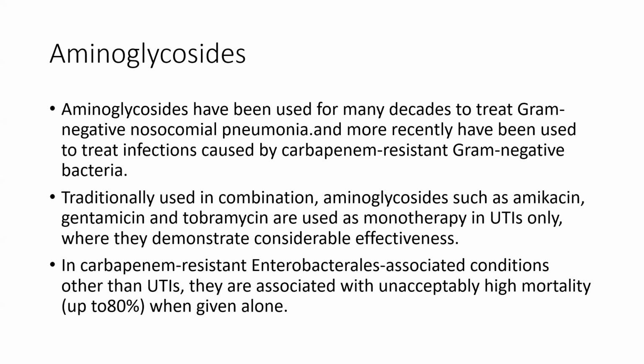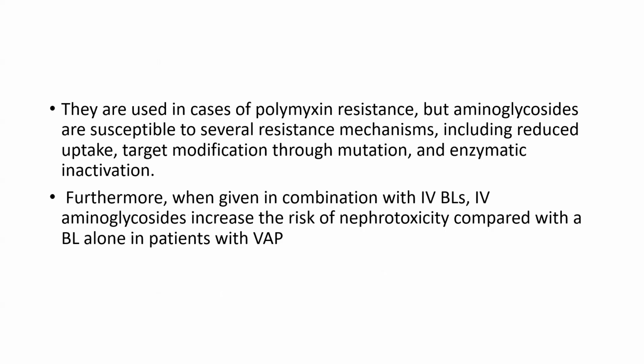In carbapenem-resistant enterobacterial infections other than UTI, they are associated with unacceptably high mortality when given alone. They are used in cases of polymyxin resistance, but aminoglycosides are susceptible to several resistance mechanisms, including reduced uptake, target modification through mutation, and enzymatic inactivation.